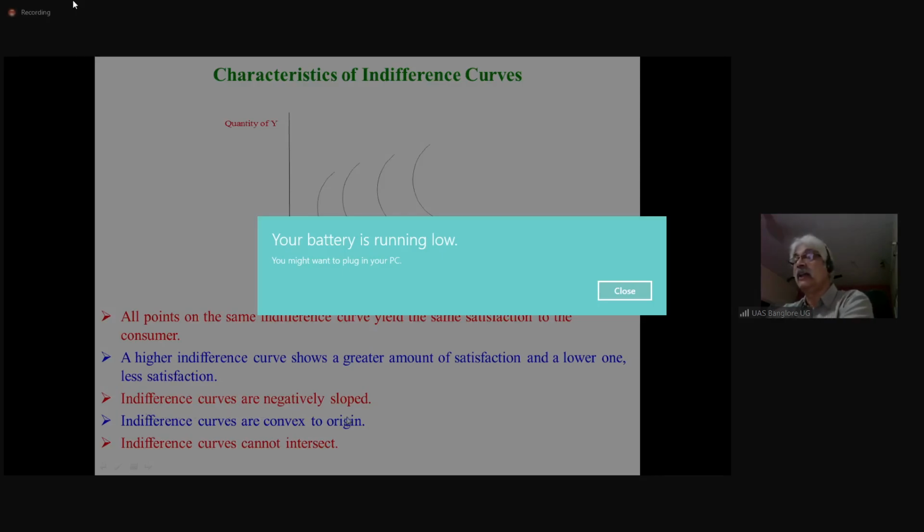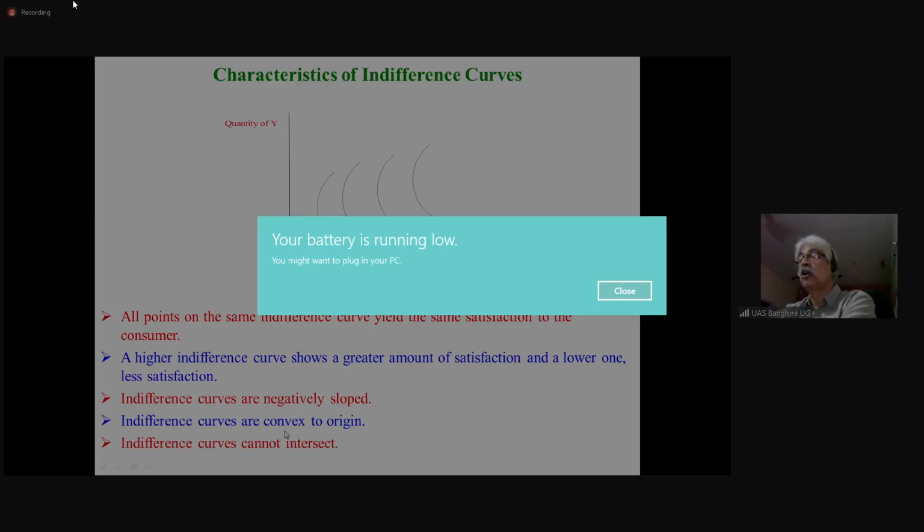Indifference curves are negatively sloped. That means you are substituting one for the other. If you purchase more of X, you have to purchase less of Y. You are substituting X for Y. So it is a negatively sloping curve.